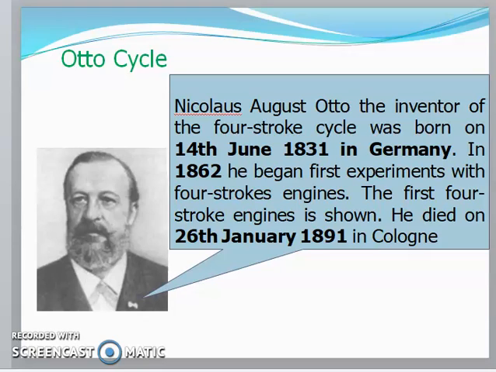Here, Nicolaus August Otto is the inventor of the Otto cycle for the four-stroke engine. He was born on 14th June 1831 in Germany. In 1862, he began the first experiments with four-stroke engines. The first four-stroke engine is shown. He died on 26th January 1891 in Cologne.